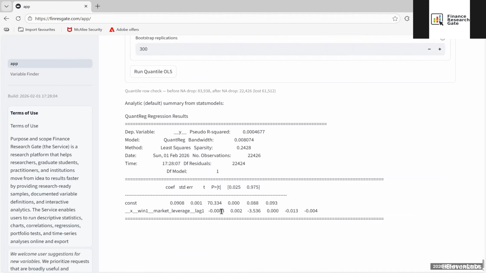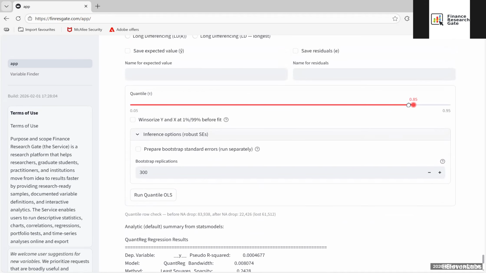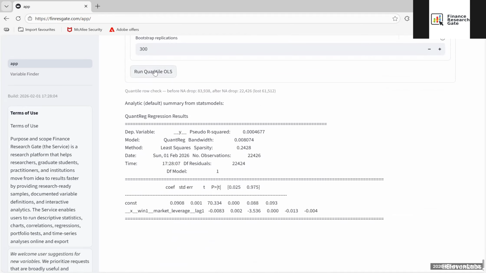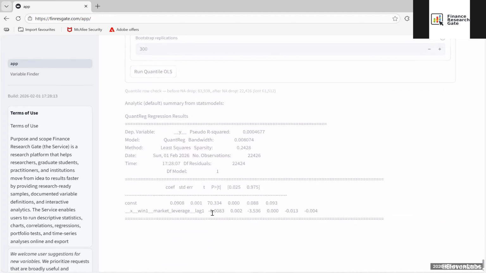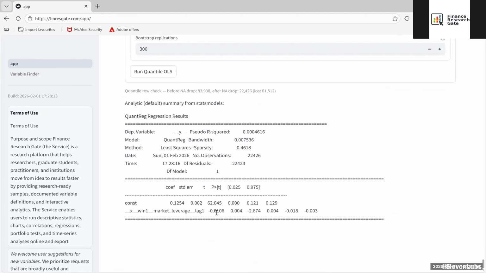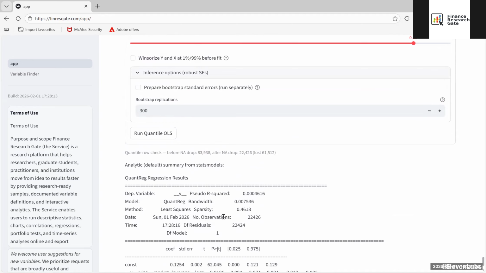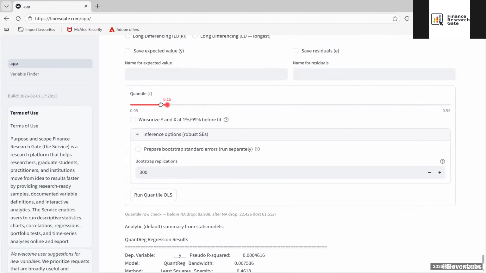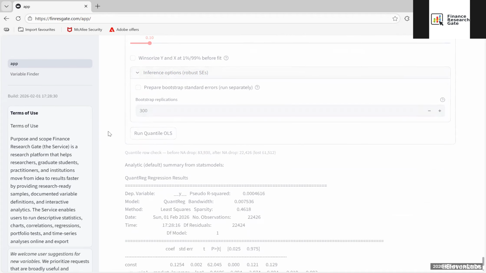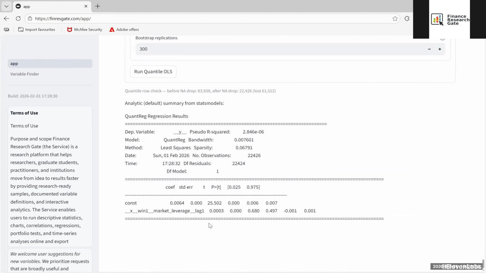In that case, we would have a completely different coefficient. We could even consider increasing that to 85%. And we can now clearly see that the coefficient actually became even more statistically significant and negative. Therefore, what we initially observed within the OLS model was representative of the overall general distribution. However, if we choose a low investing ratio and focus on firms with low investment, then the relationship we observe may even become positive.